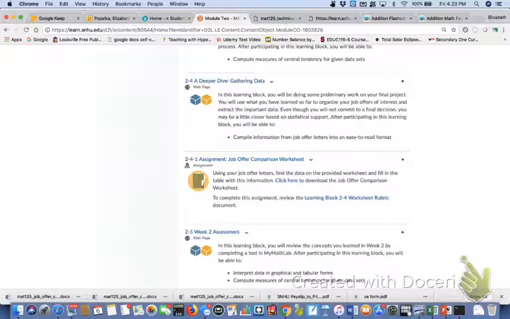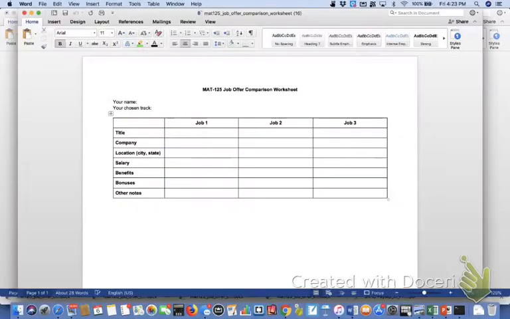I would use the 3 job offer letters that were included in that track. You will get yourself a copy of the worksheet that goes along with it by simply clicking on the link to download it. You can see that it gives you a place for each of the 3 jobs, and it's asking you to provide information. So you're literally just taking the information from the letters, extracting it, and putting it into a table form.